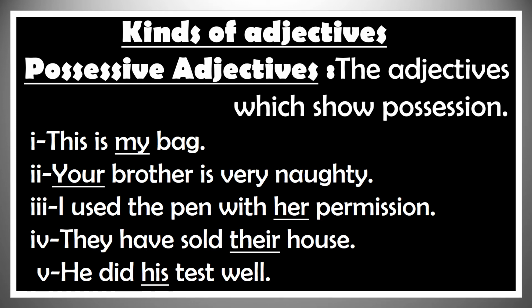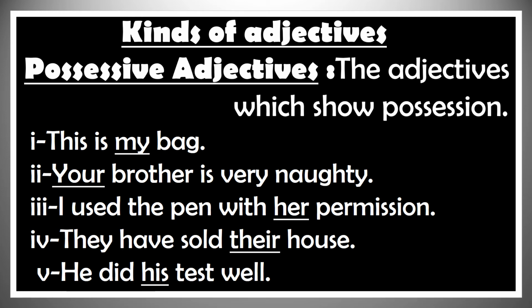Example number 2. Your brother is very naughty. Your is a possessive adjective in this sentence because it answers whose. Whose brother? Your brother. Example number 3. I use the pen with her permission. Her is a possessive adjective over here because it answers whose. Whose permission? Her permission.